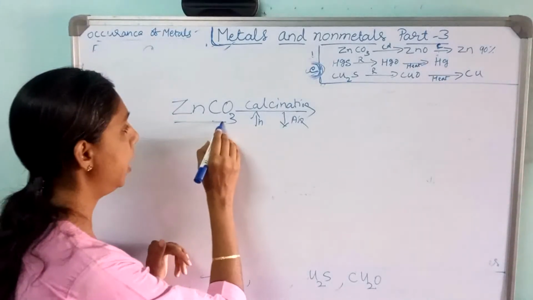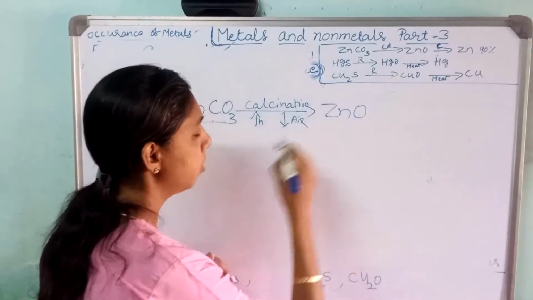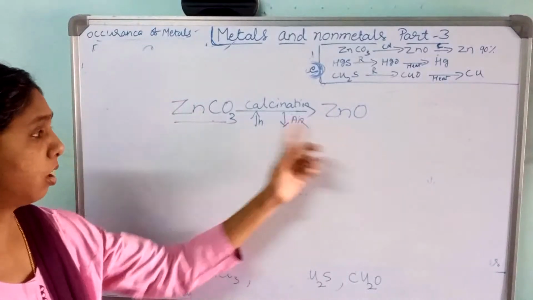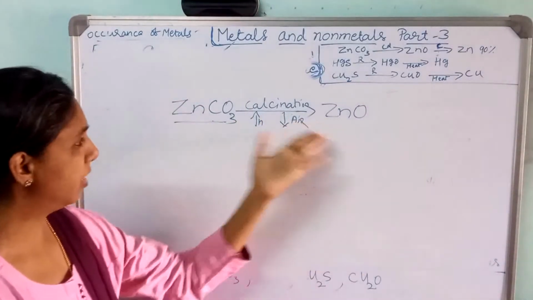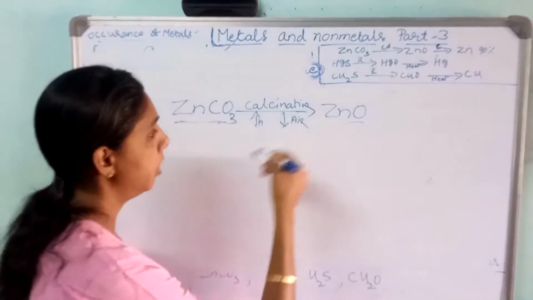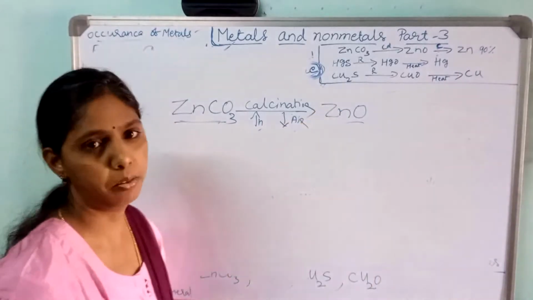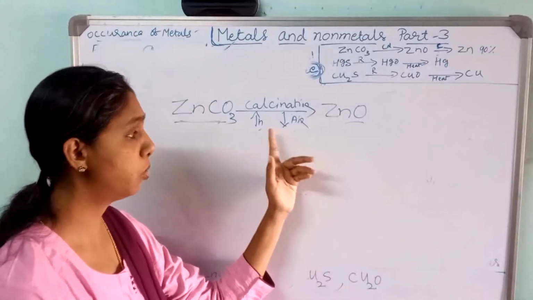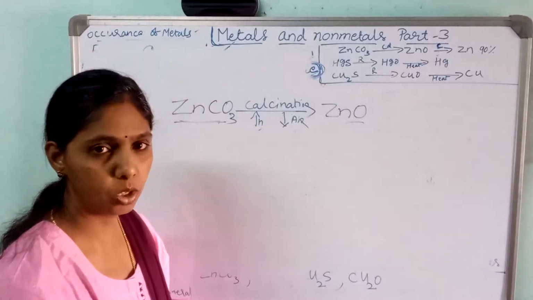So zinc carbonate after the calcination is converted into zinc oxide ore. Carbonate ore is converted into oxide ore. Okay, so that is called calcination. That's all. Carbonate ore is converted into oxide ore in the presence of heat and air. Less amount of air you have to write. Don't forget that one. So that process is called calcination.